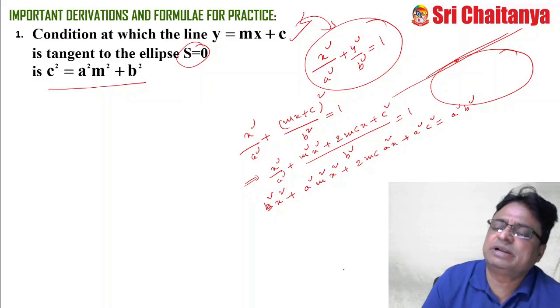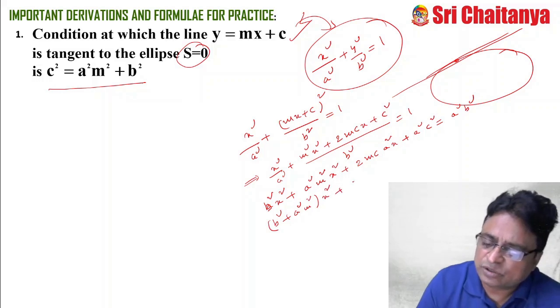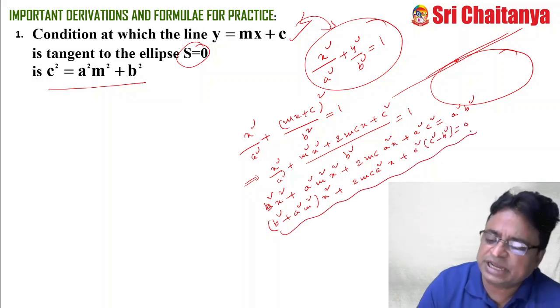Then this is (b square plus a square m square) x square plus 2mc a square x plus a square (c square minus b square) equal to 0. This is a quadratic equation in x.